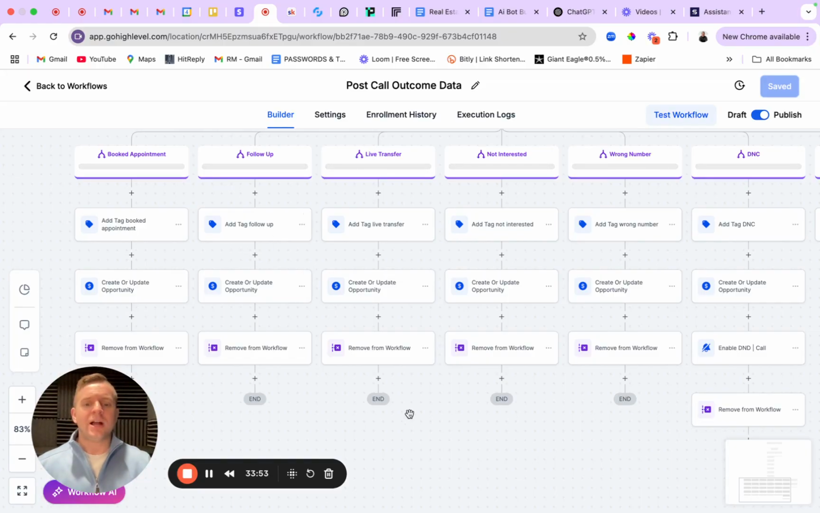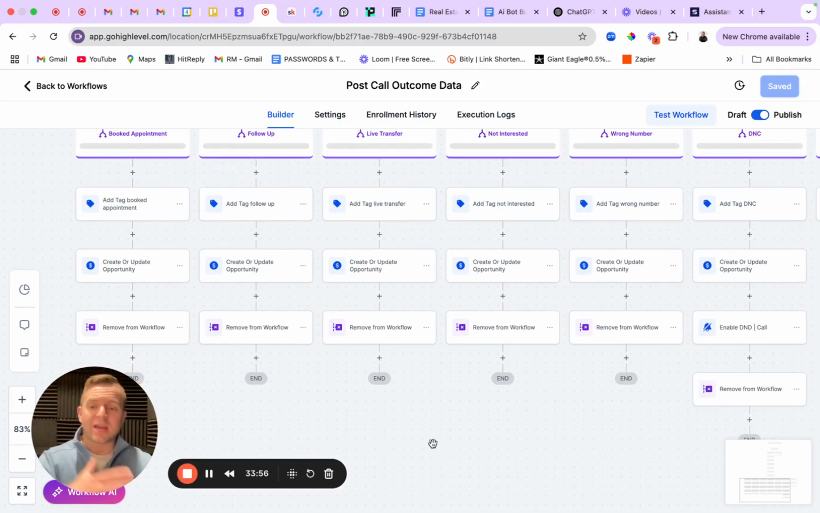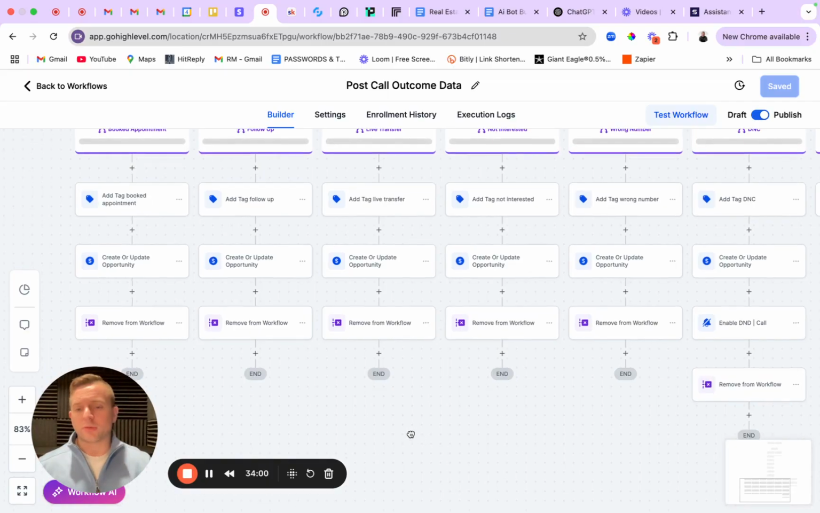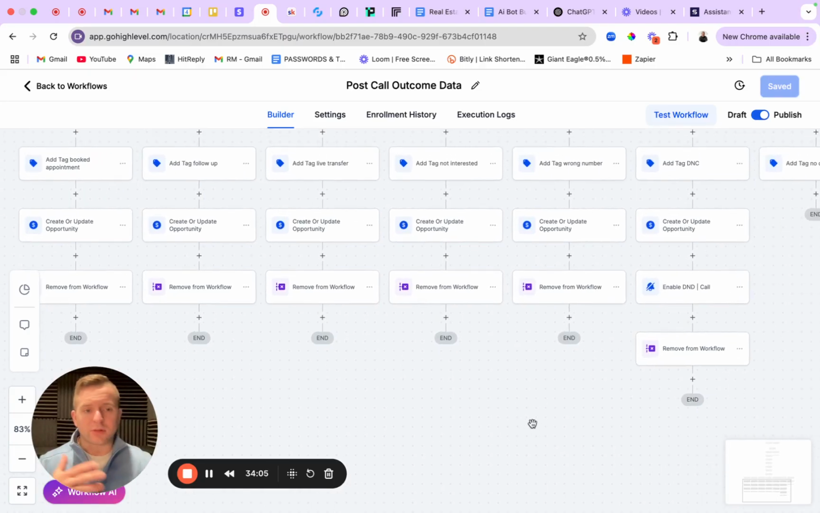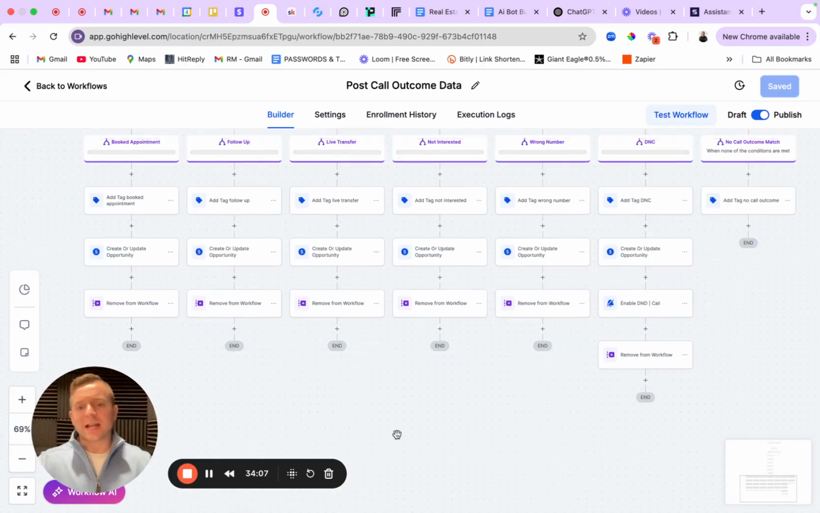I get a notification. And then maybe if I'm a brokerage, I can have one of my other agents follow up with that person just to make sure they get contacted while everything is still warm and they're ready to go. Then I'm going to remove them from the workflow. I can add them to another workflow, a lot of different things you can do. But this is exactly what this looks like.